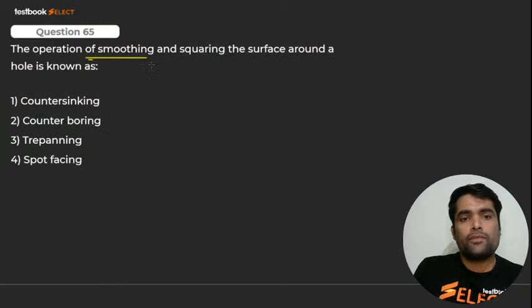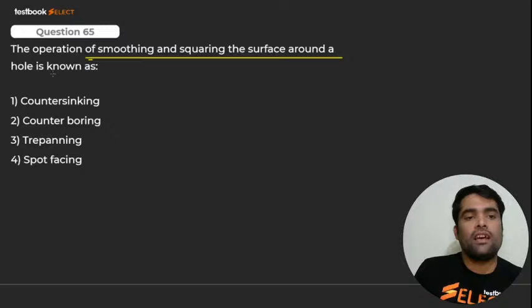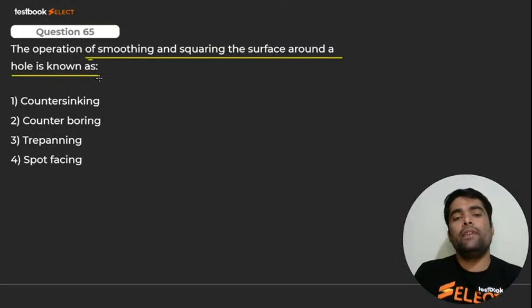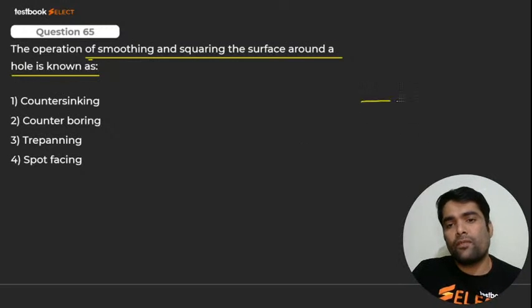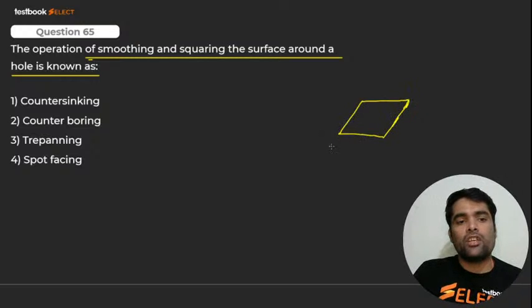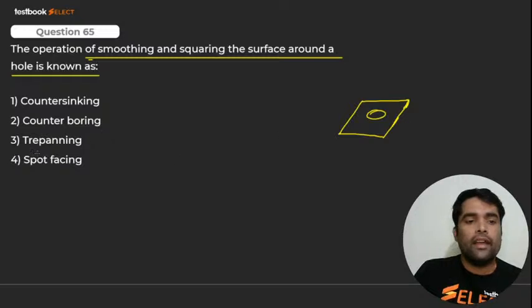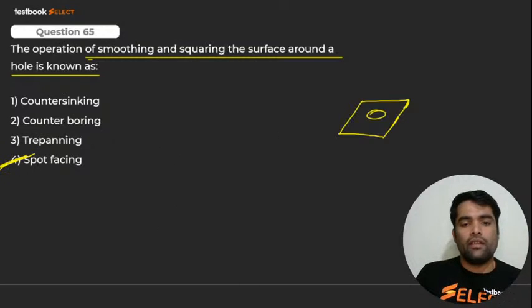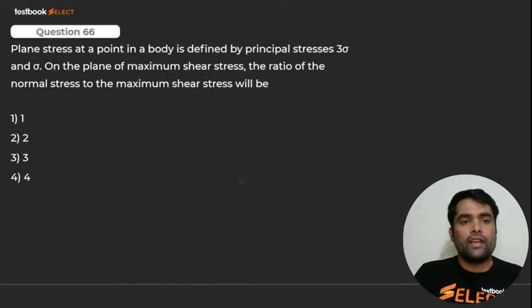The operation of smoothing and squaring the surface around hole is known as. अरे भैया, स्मूथ किससे करते हैं? जो surface है, अगर मेरे को इसको smooth करना है तो मेरे को spot facing करना पड़ेगा इसके ऊपर. It is nothing but spot facing. Very good. Here we go for next.